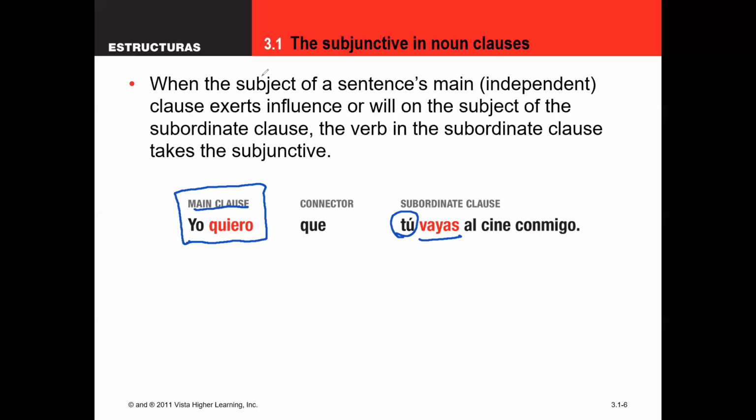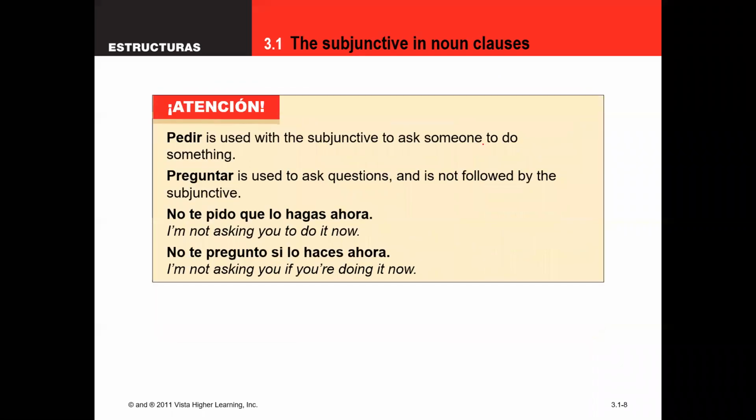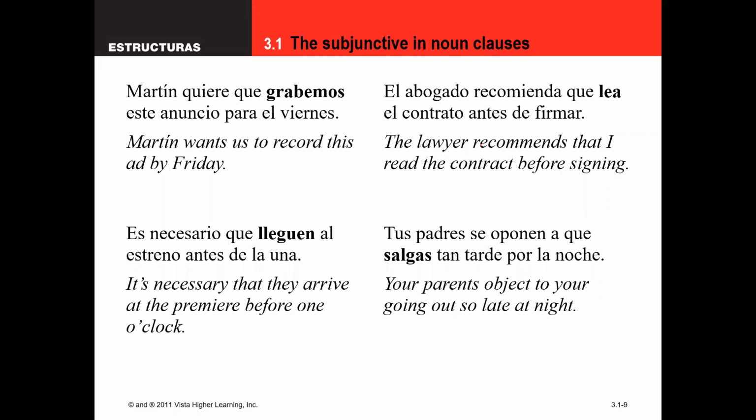Now, it is really useful, I mean, that is nice to know, you can kind of interpret whether a verb is a verb of influence or not. But if you just get familiar with the vocab a little bit, that also makes things easier. So you can see some of these expressions. We went over them in the other video too. These are pretty common verbs, and there's a lot of crossover with these ones. But I would take some time, maybe pause the video, look at these verbs, and study them a bit, as if you were taking a vocab quiz on it. Here are some examples.